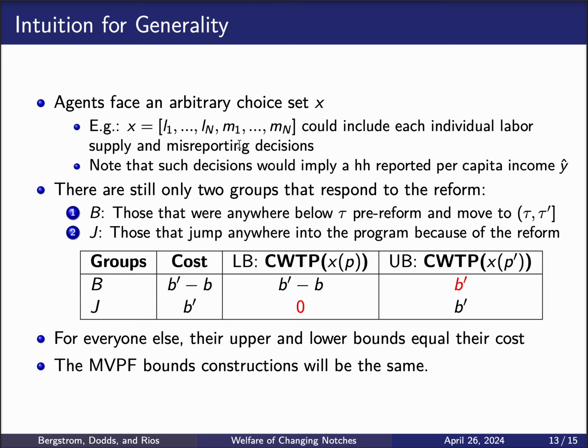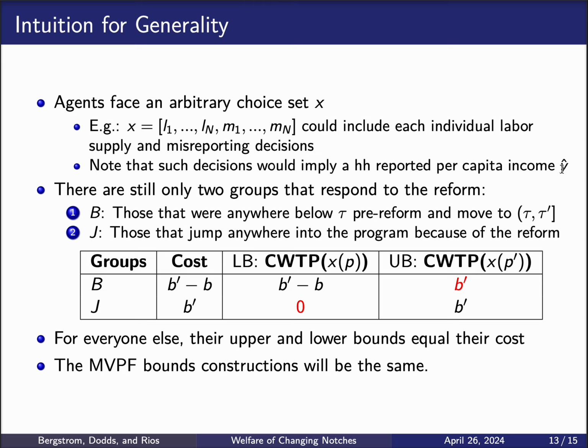Now, it's important to note that even in this very general model, the choices that households have will imply a household reported per capita income y hat, which is the variable that's going to generate the eligibility to the Bolsa Família program. So there's still only two groups that respond to the reform, right?